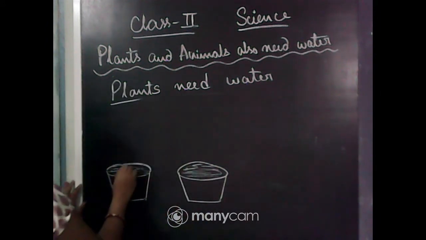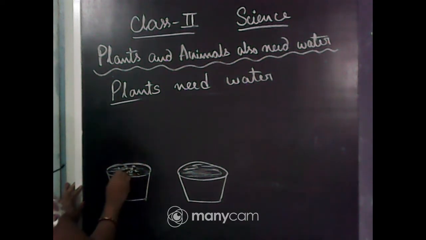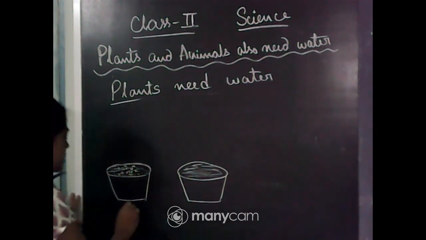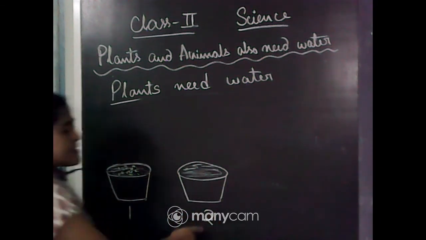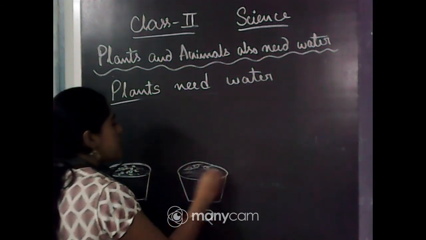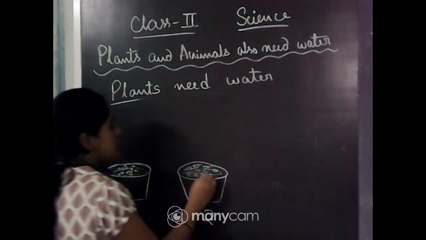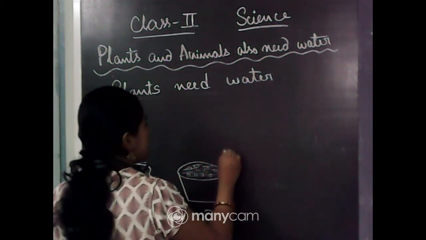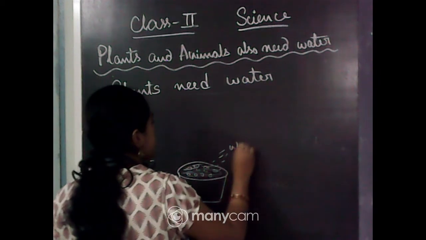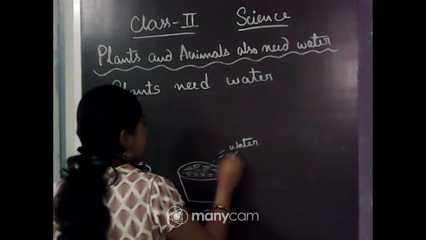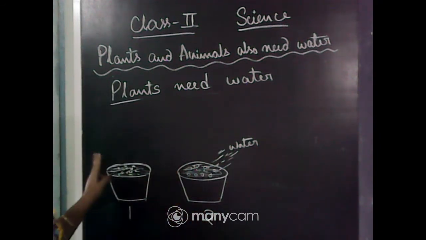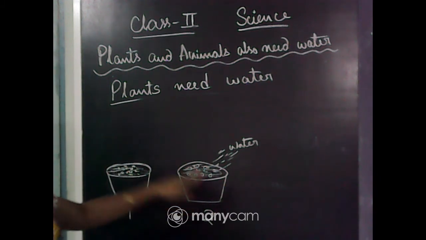In the first pot we give some small seeds, and in the second pot we also give those seeds. We dip them in the soil. Then we give water, and we give it to the second pot only, not the first pot.